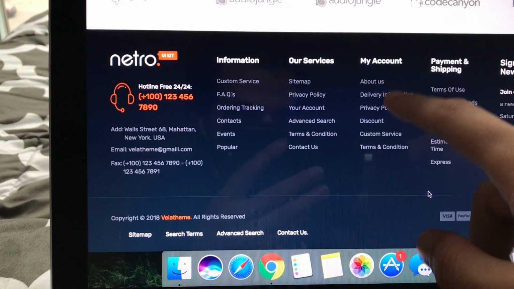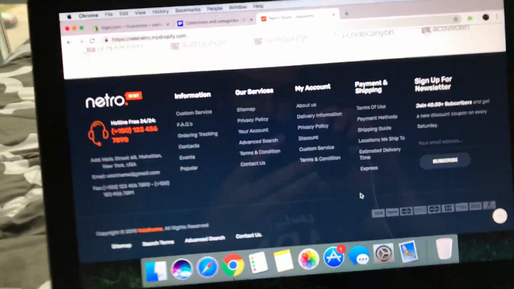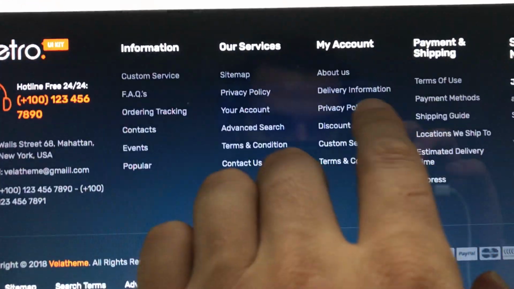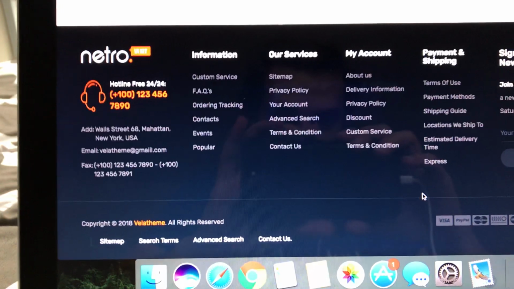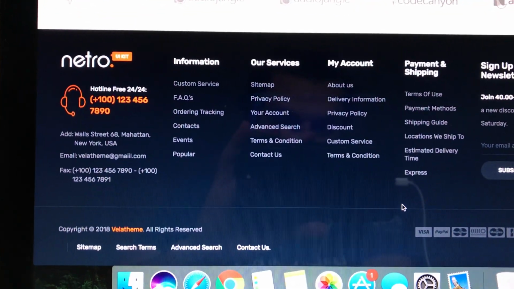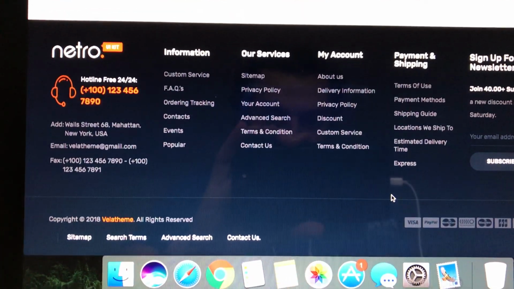My account, obviously, about us. I don't need an about us page. I would create that myself later on, but I don't need that. Delivery information, I do have a page for delivery information. Maybe if you guys can update that, or I don't know if I still have it, but if I don't, then maybe you guys can have a delivery information page for me.